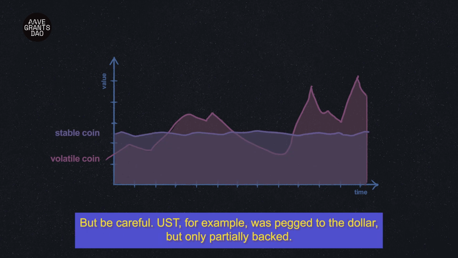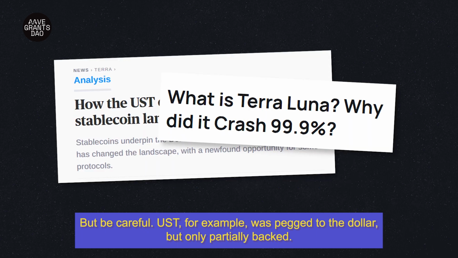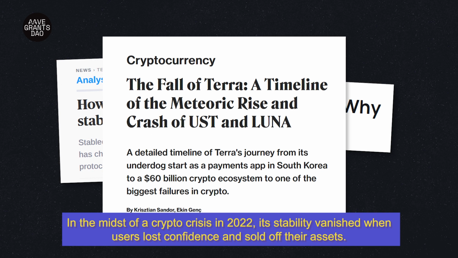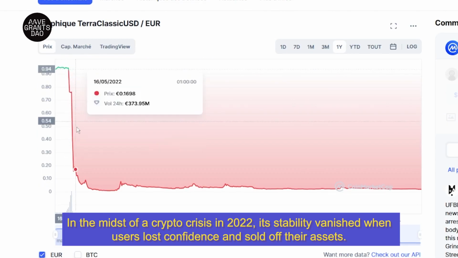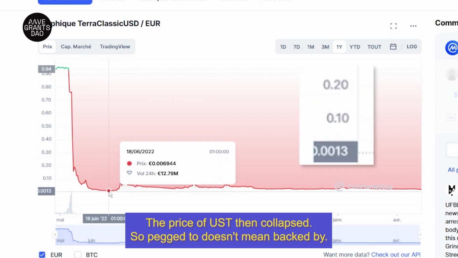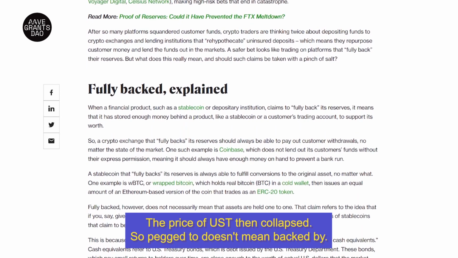But be careful. UST, for example, was pegged to the dollar, but only partially backed. In the midst of a crypto crisis in 2022, its stability vanished when users lost confidence and sold off their assets. The price of UST then collapsed. So pegged to doesn't mean backed by.